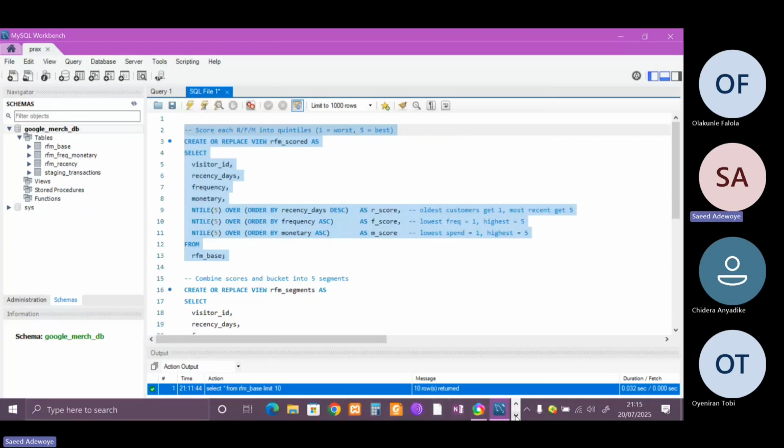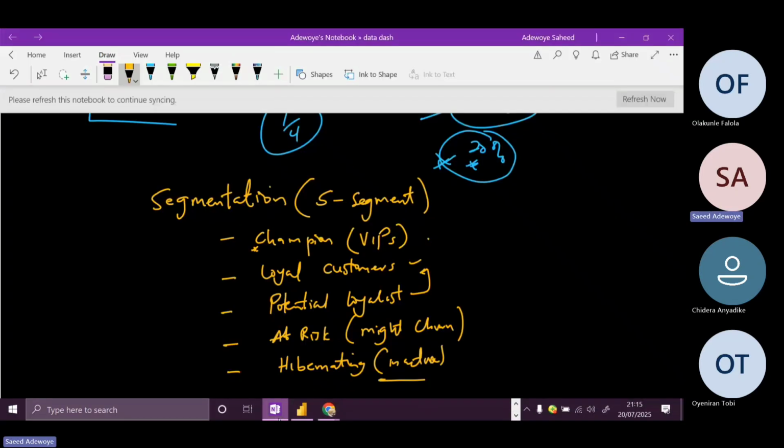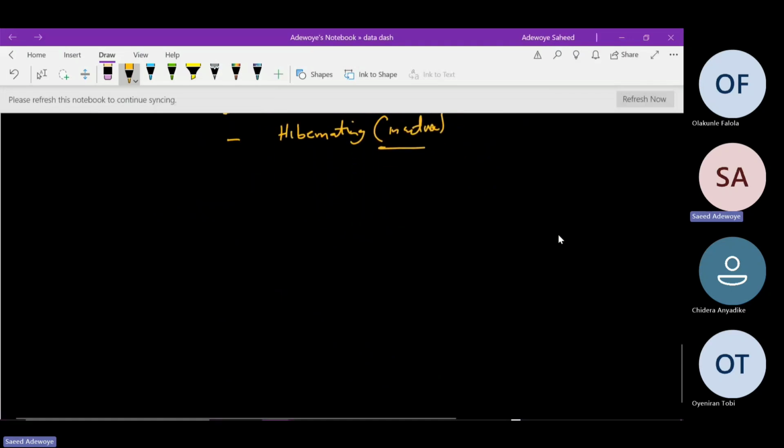Let's take, for instance, when we have a customer based on recency, frequency, and monetary classification, RFM. As you know, for us to have the best of our customers, their recency must be low. That is, they must visit our website recently.